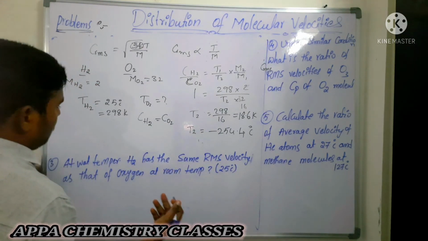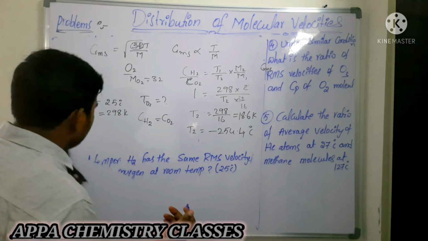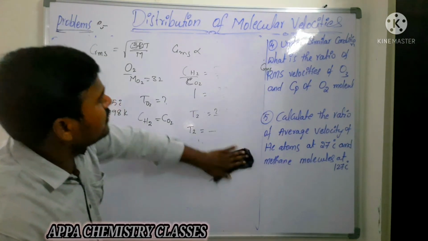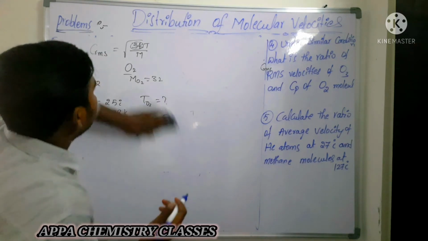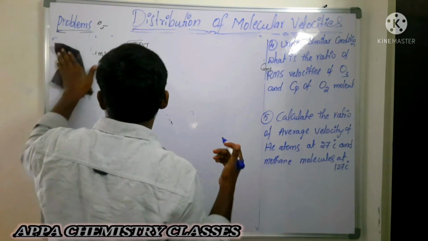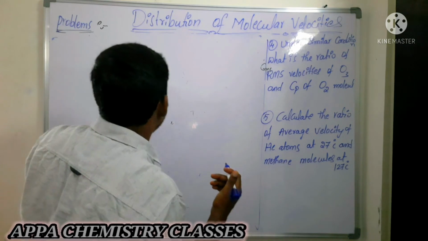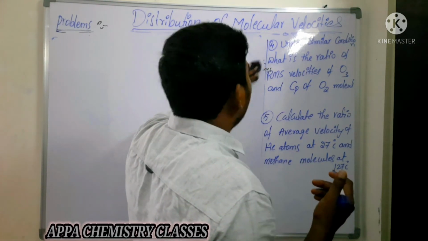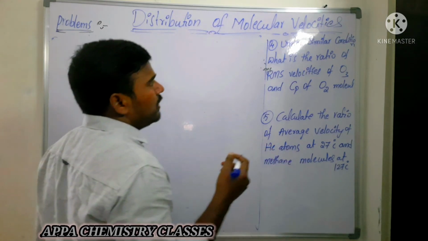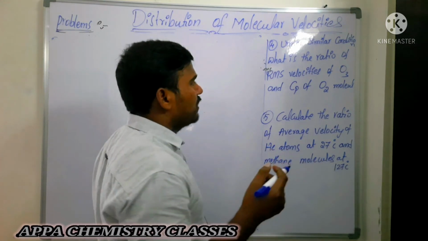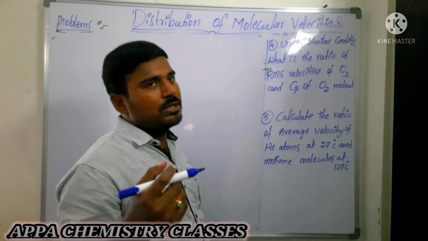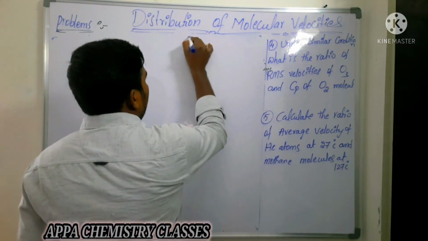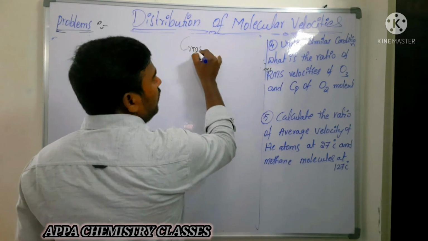So next, the fourth question. The calculation part will be somewhat lengthy here because all the square roots are involved. Under similar conditions, what is the ratio of the RMS velocity of O3 and the most probable velocity of O2?